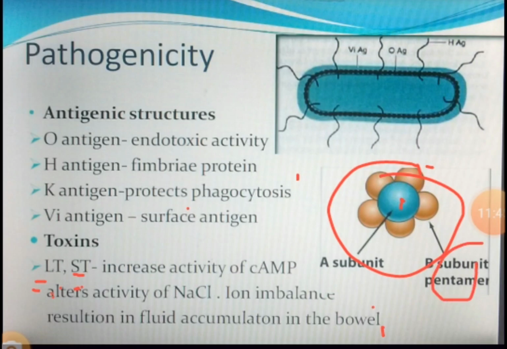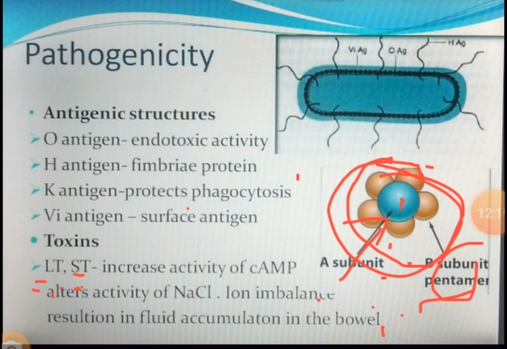This B subunit helps the entire toxin to get bound to the surface of the intestine. That's why it is called binding. Basically, it helps in binding. So when this toxin gets an opportunity to bind, it has receptors so that it can bind to the surface of the intestine. When it gets bound, what happens? Automatically this B subunit gets disintegrated and the A subunit gets split into two, A1 and A2.